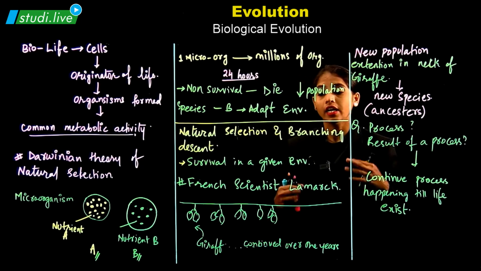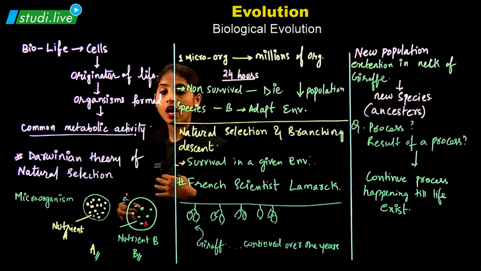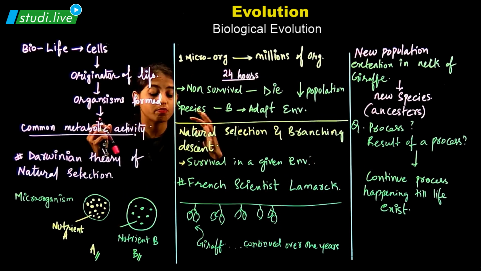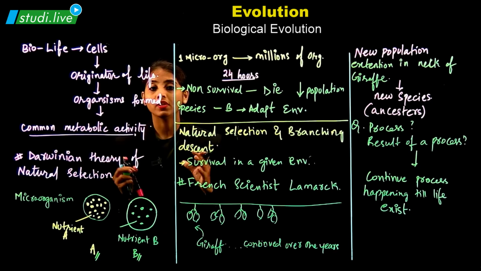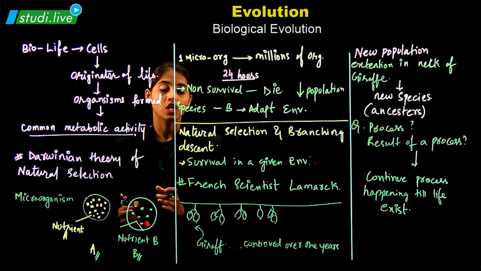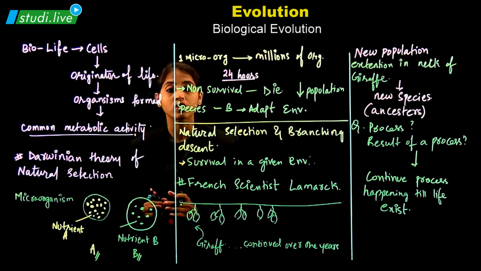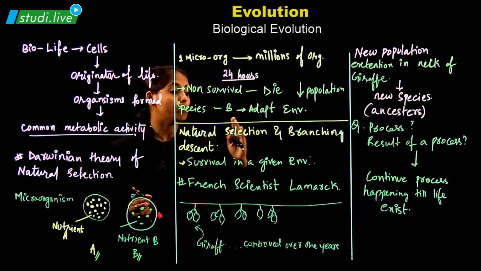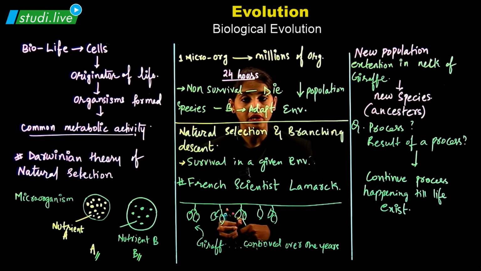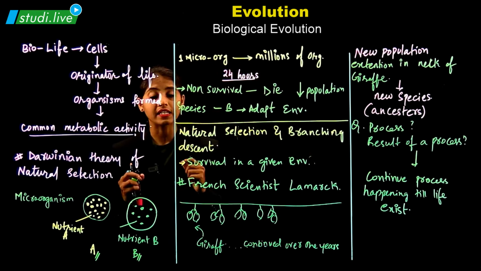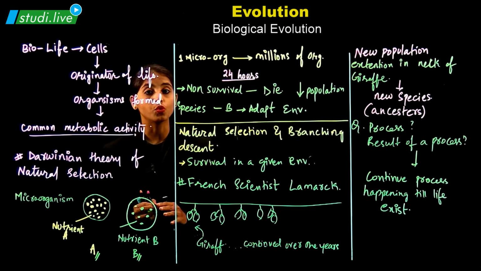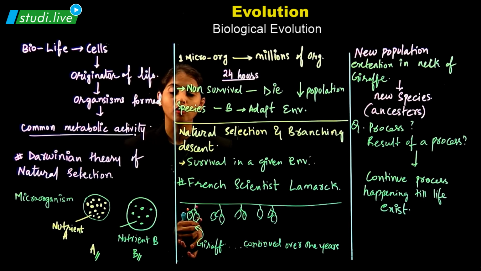This we cannot say. Over the years, if things are not balanced, the species will try to adapt to that condition so that he or she, or whichever the species, is able to survive. And that's how biological evolution came into the picture, and yes, it still exists. So students, that's all about the concept of biological evolution.